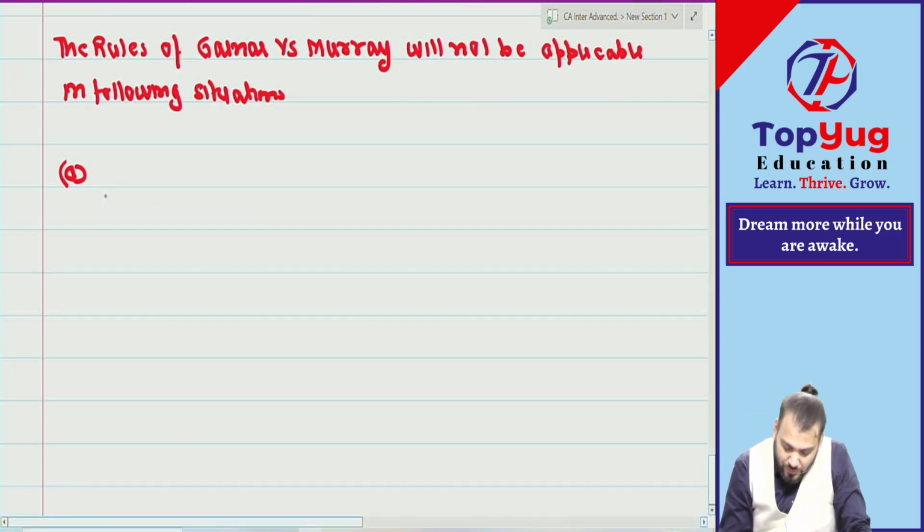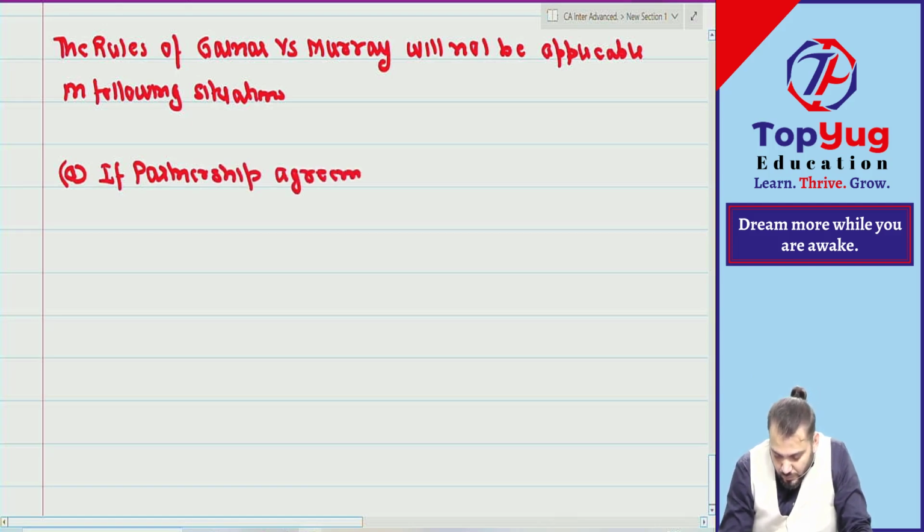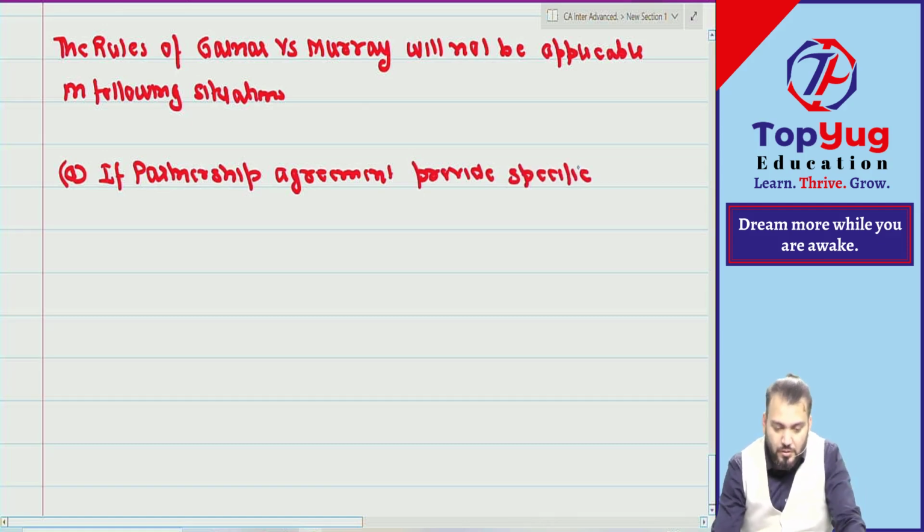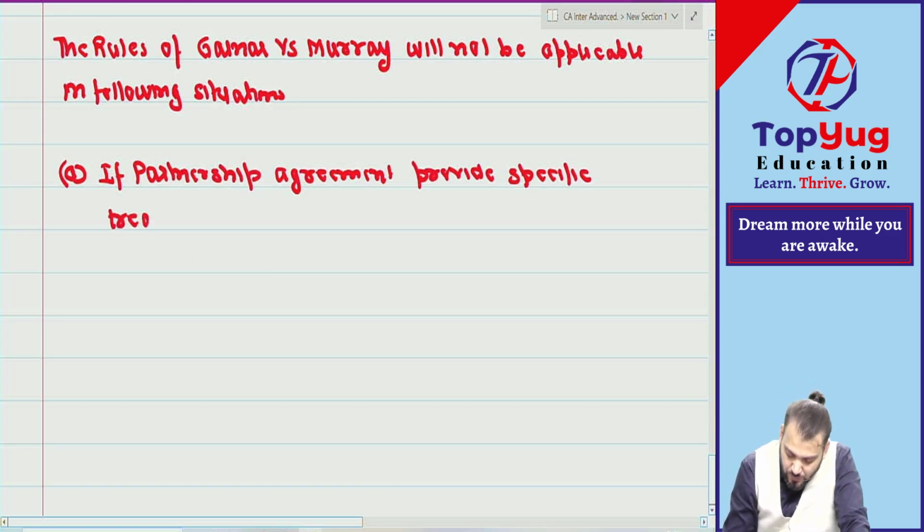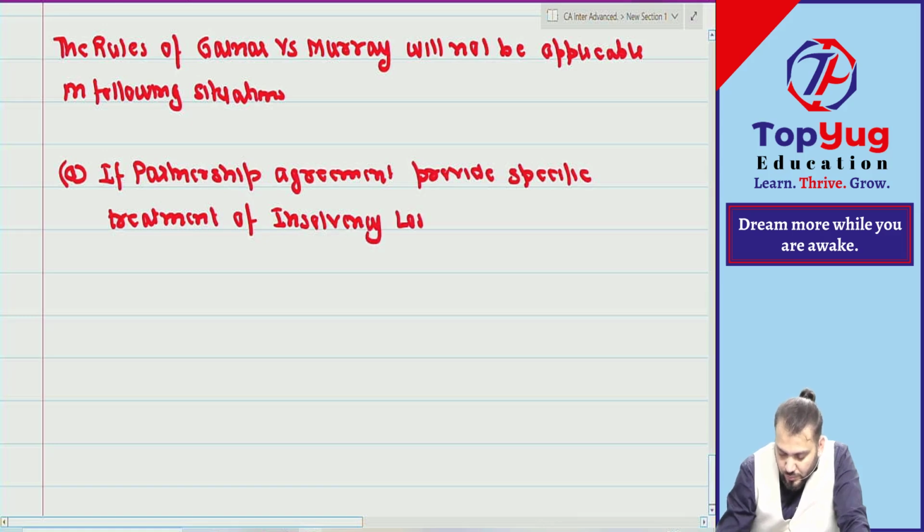Now, if the partnership agreement provides a specific treatment of insolvency loss, then of course Garner versus Murray will not be applicable.